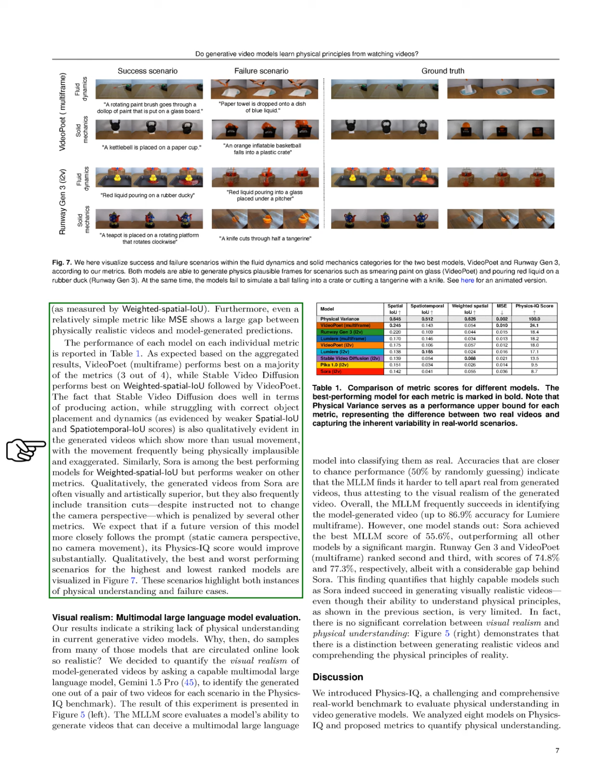However, stable video diffusion struggles with object placement and dynamics, as seen in its weaker scores for spatial and spatiotemporal metrics, which is also evident in the generated videos that often display exaggerated and implausible movements. Similarly, Sora performs well in weighted spatial intersection over union but lags in other metrics. The videos produced by Sora are often visually appealing but frequently include transition cuts, which are penalized by several metrics. We believe that if a future version of Sora adheres more closely to the prompt, its Physics IQ score could improve significantly.